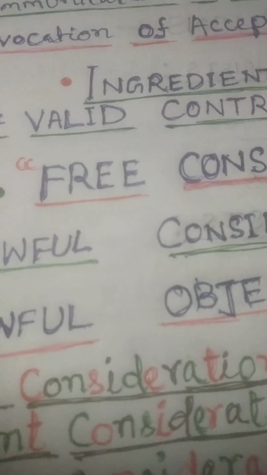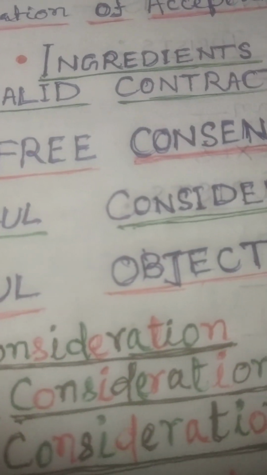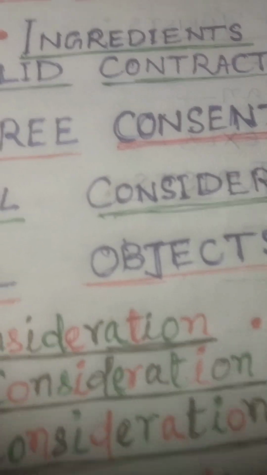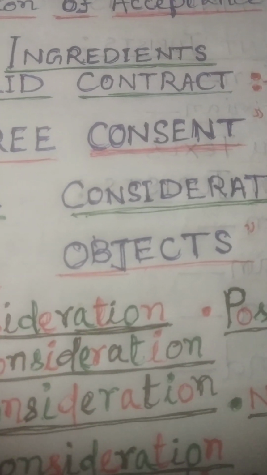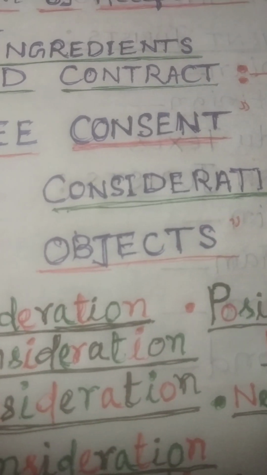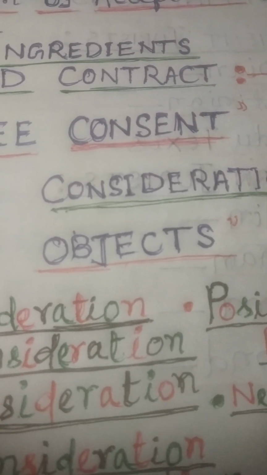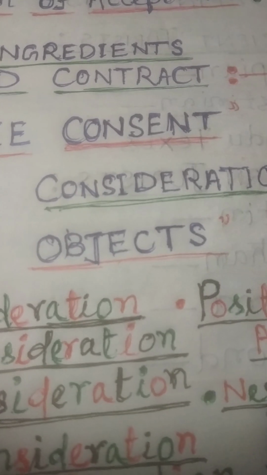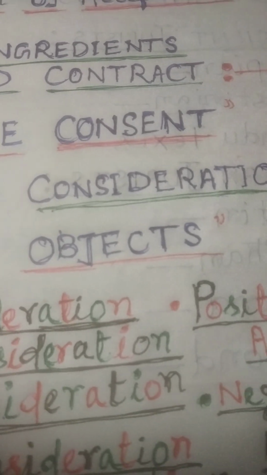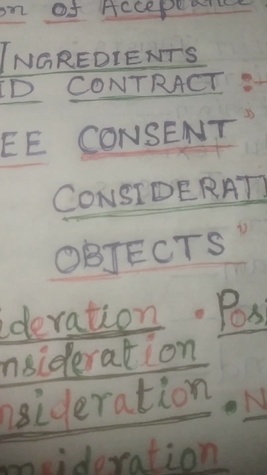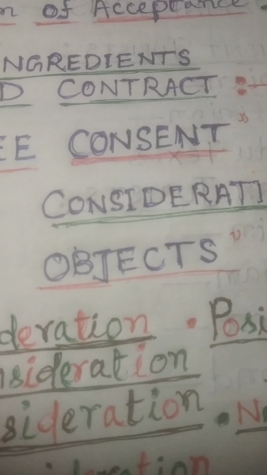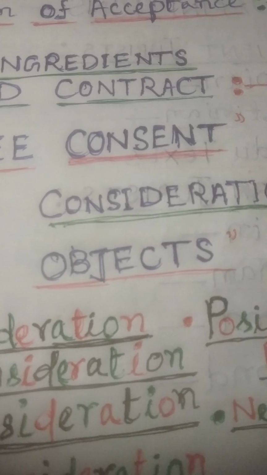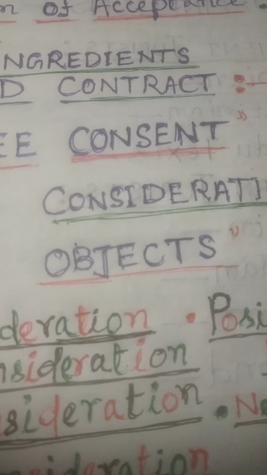The best example of present consideration would be: A went to a supermarket and purchased winter clothes worth rupees 50,000 by cash. So this kind of contract is present consideration and is valid.